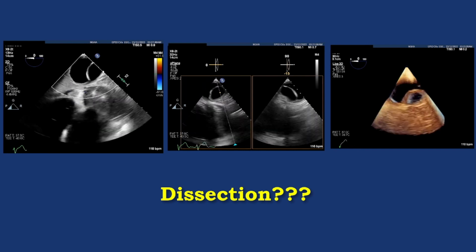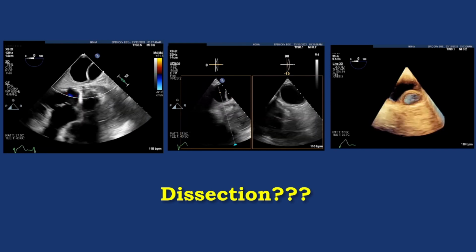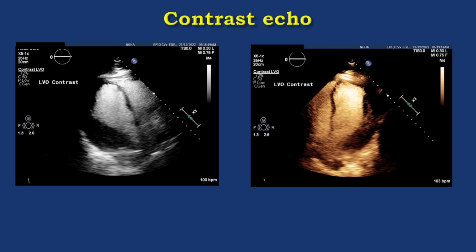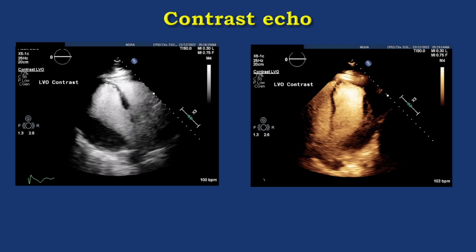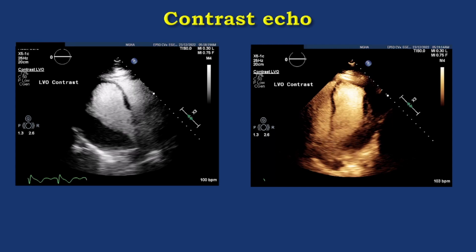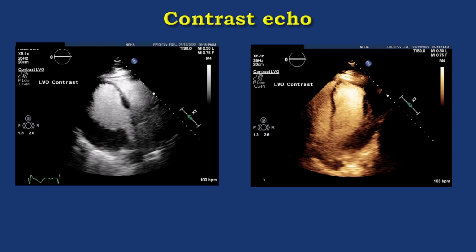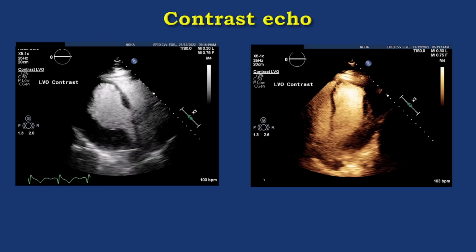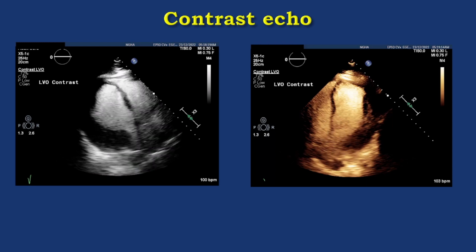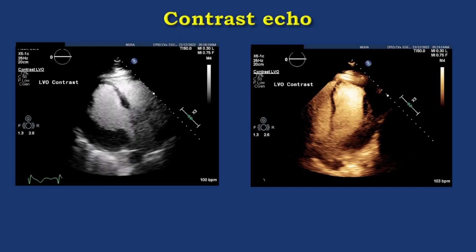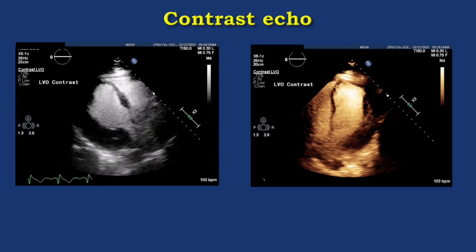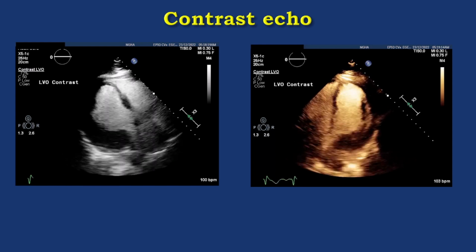While I am asking for the CT with this impression of dissection, query dissection, I went to look for the contrast. It is 2 a.m. in the morning. The pharmacy is closed. Anyway, somehow I found contrast to rule out that the collection is a free wall rupture or something like that. So I don't see a clear, convincing escape of the contrast or shunt or something like that to explain this.